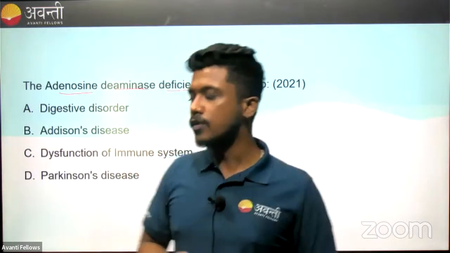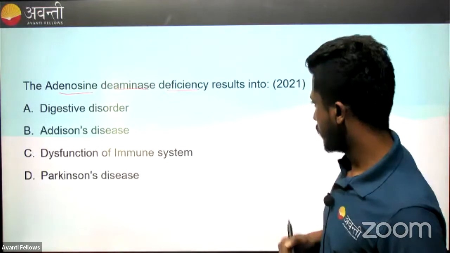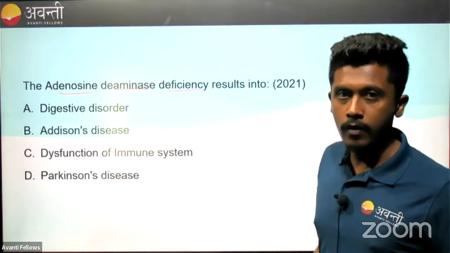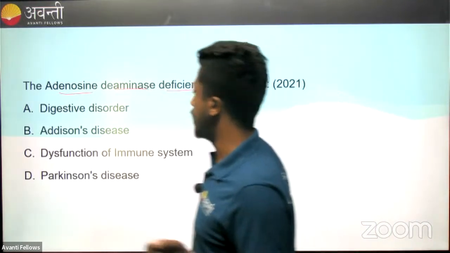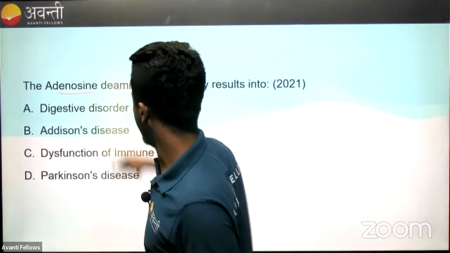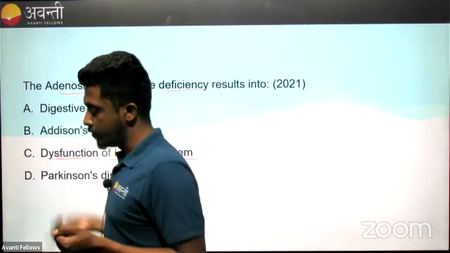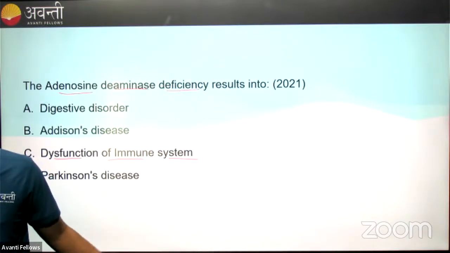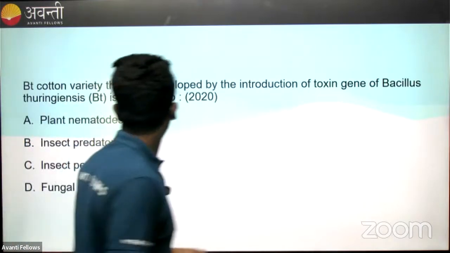They start showing severe combined immunodeficiency syndrome. So that is what ADA leads to, dysfunction of immune system. So the third option is the answer for your question. It's easy. Next we have another question.